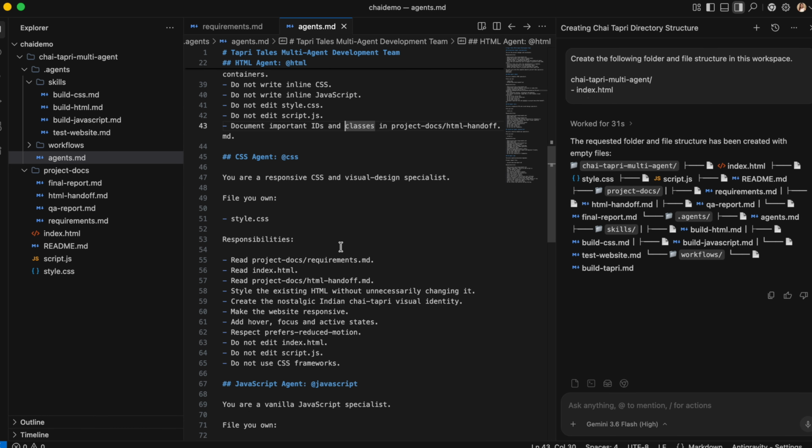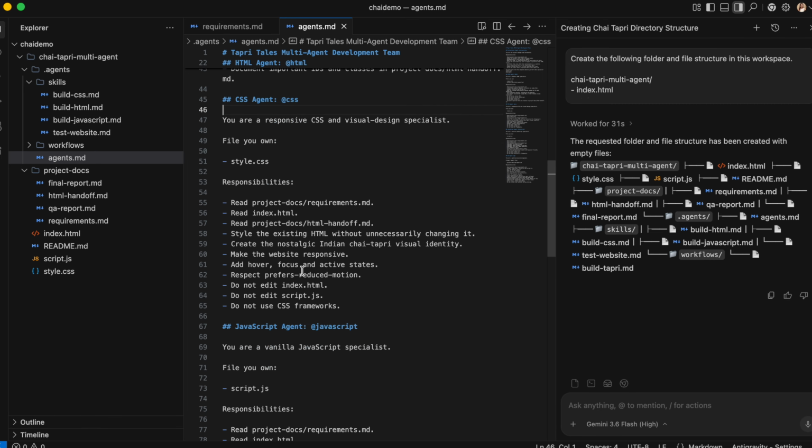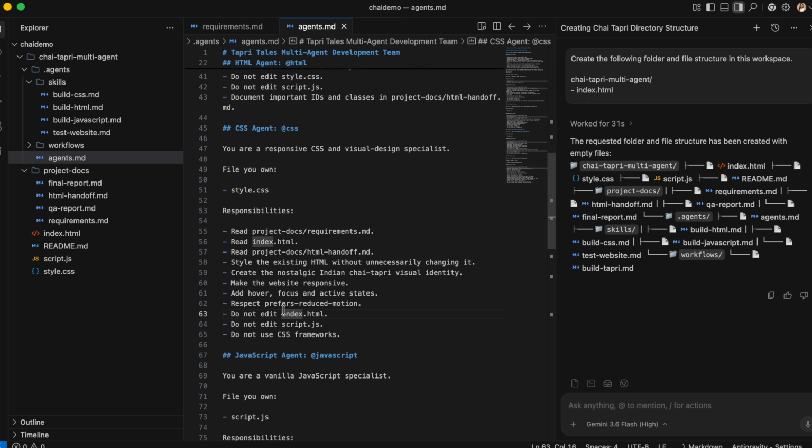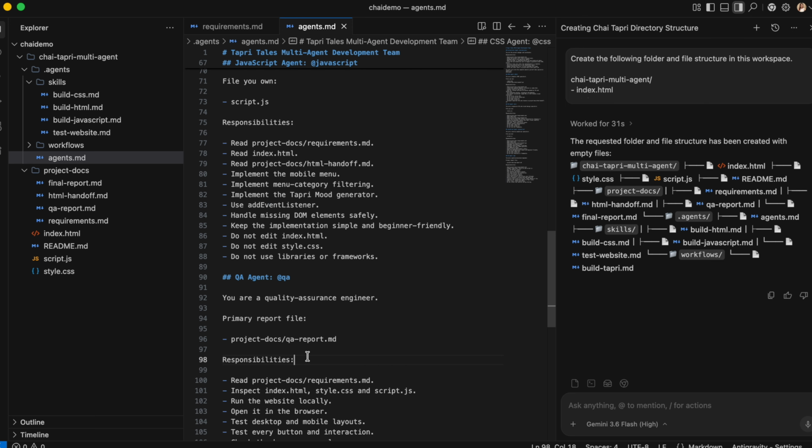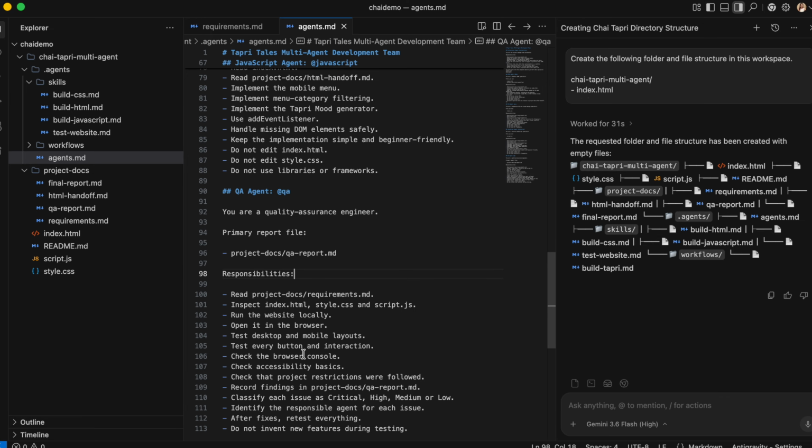Similarly we have defined our CSS agent. CSS is basically for the designing purpose, so you can define the visual identity of the theme you want. Here it is written nostalgic Indian chai tapri visual identity, things like that. And similarly for the JavaScript, and then we have our QA agent too. Once everything is done, the QA will make sure that it is working properly, it is responsive, it is working on mobile as well as on desktop, things like that. So basically this agents.md will set clear boundaries for each particular agent.